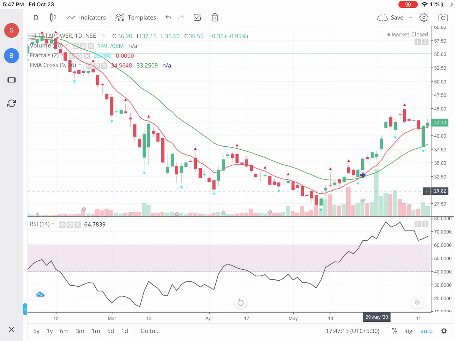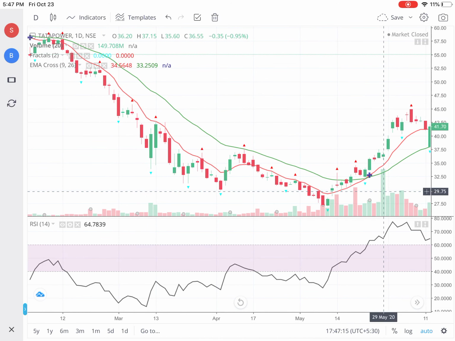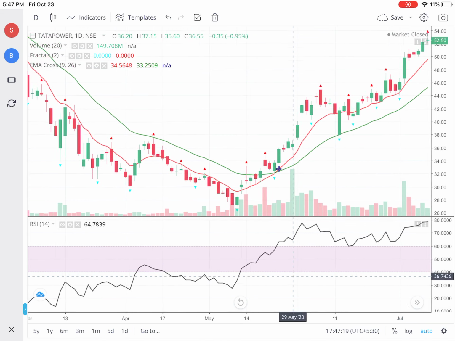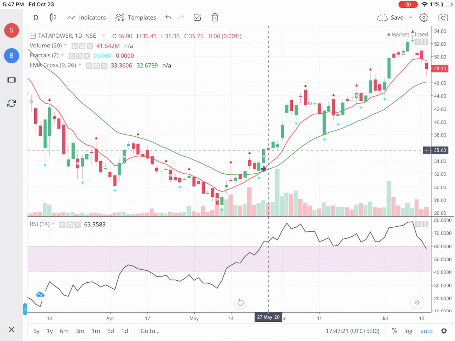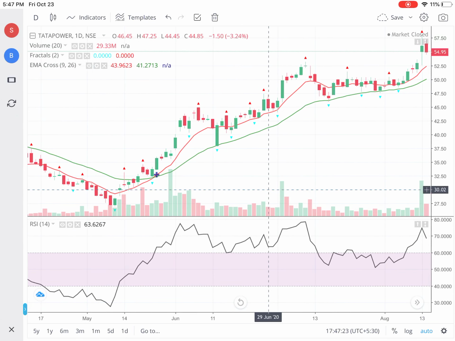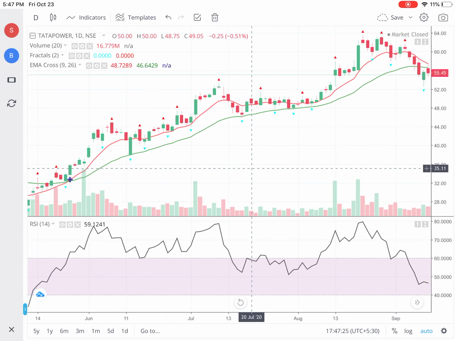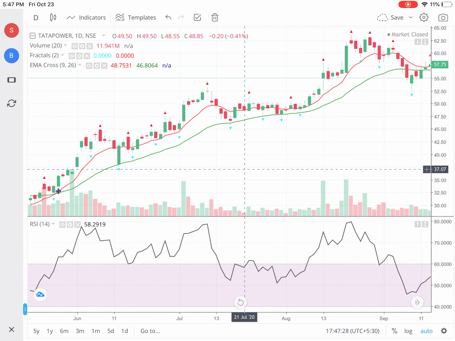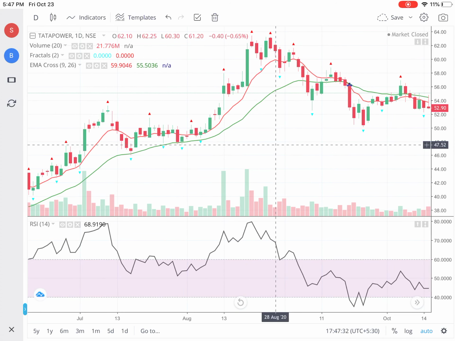But at the same time, if you look on the left side, the RSI was never above 60 for at least 3 months. So that was a very good entry point, around 35 for Tata Power. And you can see that after that Tata Power went up and up and up. The 9 and the 26 averages also moved up. So it went right up to 64.